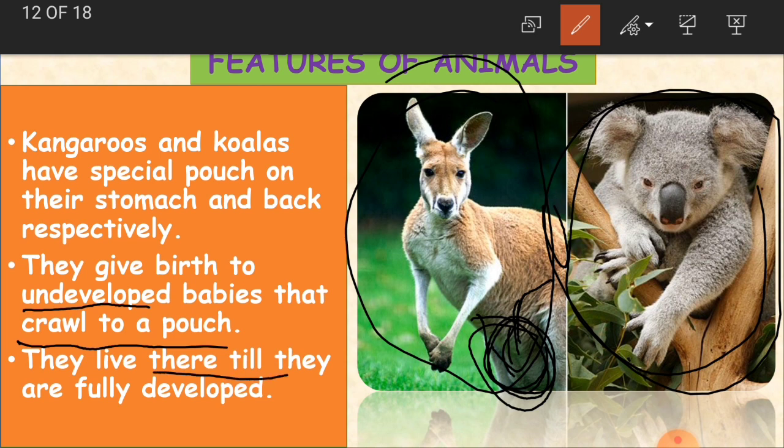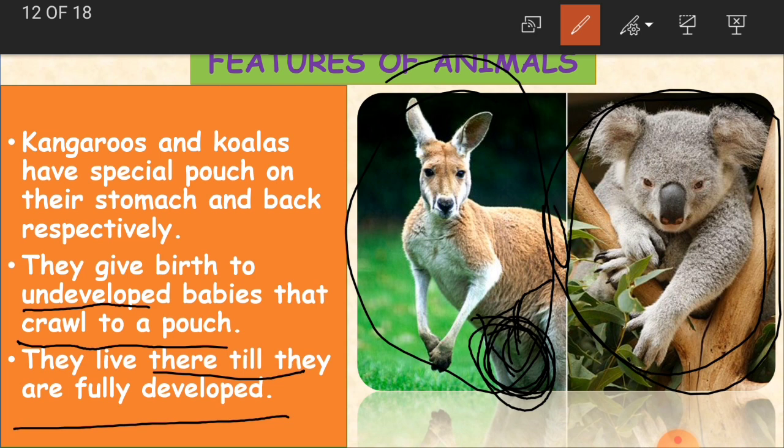They live there till they are fully developed. So why do they live here? Because they are not developed. So this mother kangaroo has to protect them from the harsh climate outside, and from all the harmful viruses, bacteria, whatever is there in the surrounding.